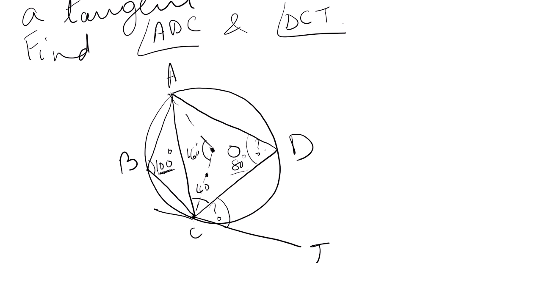Why? Because the angle at the center is double the angle in the remaining part of the circle. Now OA is equal to OC, radii of the same circle. So angles opposite to equal sides will be equal. So in this triangle OAC, this part will be x, because it is an isosceles triangle. So 2x will be 180 minus 160. So x will be how much?